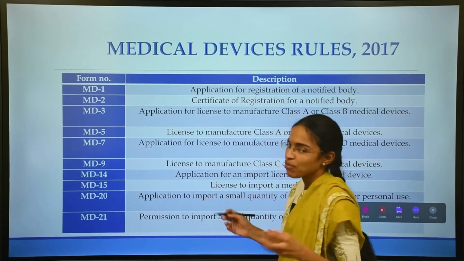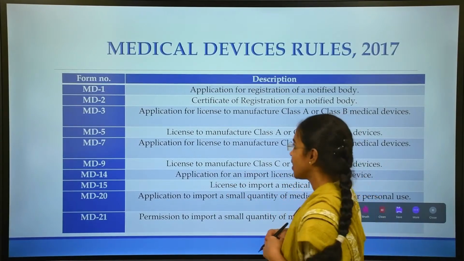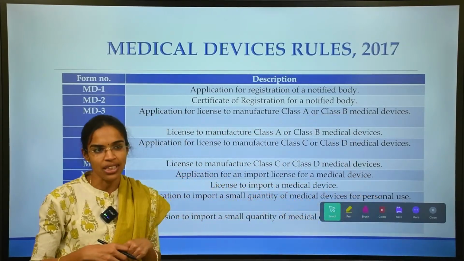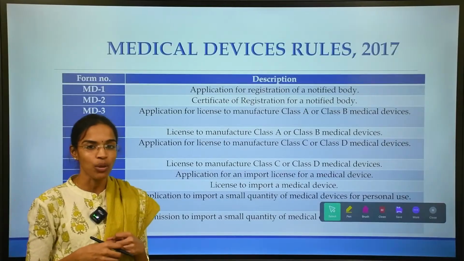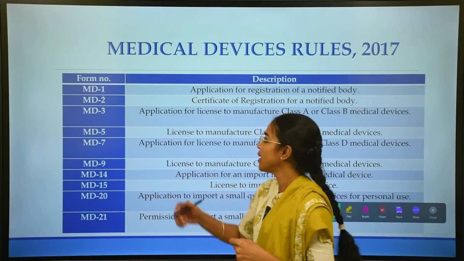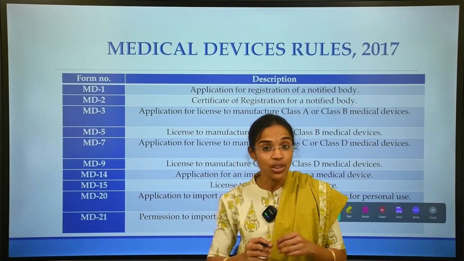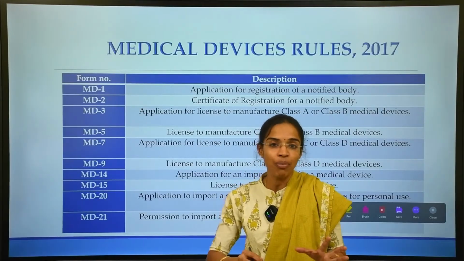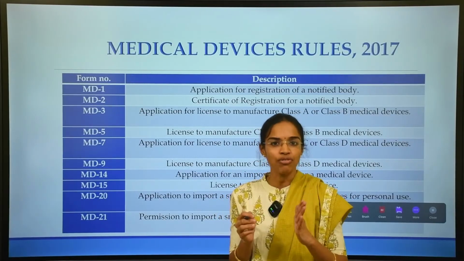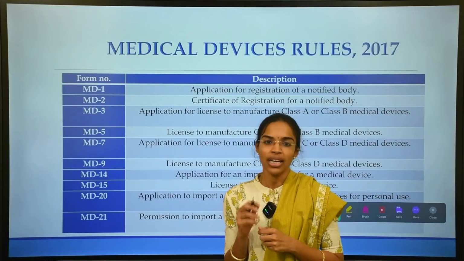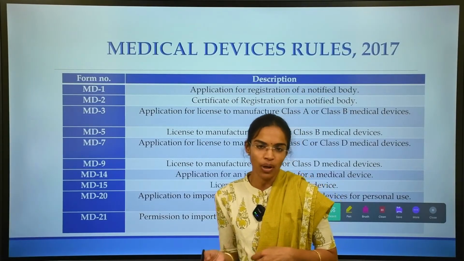For example, we will go with a short number of forms here. Some few forms here I have mentioned: MD1 and 2. MD1 and 2 are about the registration to a notified body. Very important. All the forms are mentioned as MD, like medical device form, MD1 and MD2.